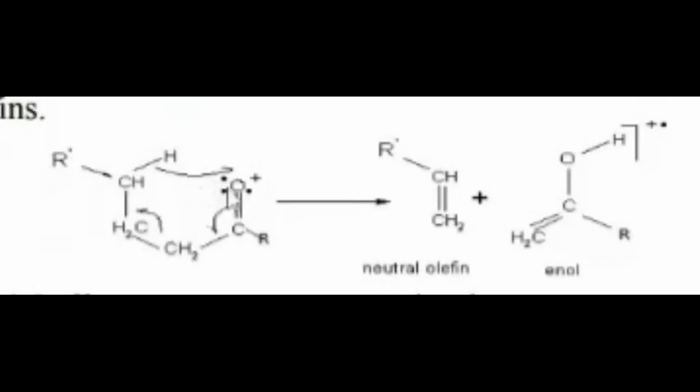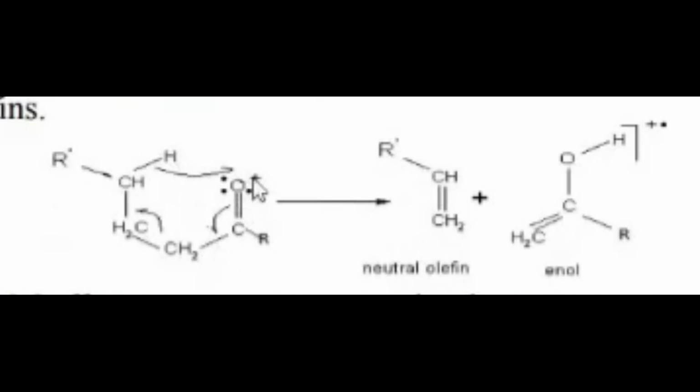So this is the pi bond we are talking about. Okay, this is the alpha, beta, and gamma carbon. On the gamma carbon there is a hydrogen. So at the gamma carbon there has to be one hydrogen. Now from where we have to start counting alpha, beta: from the bond adjacent to the double bond. Okay, so the rearrangement takes place like that.